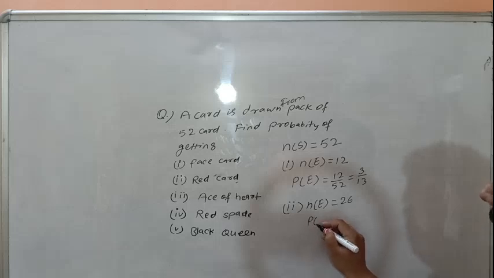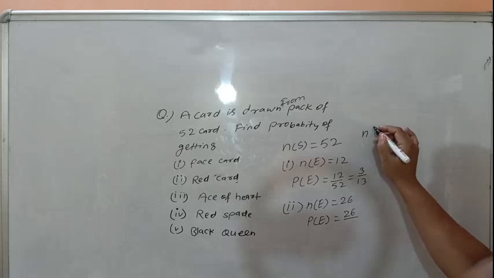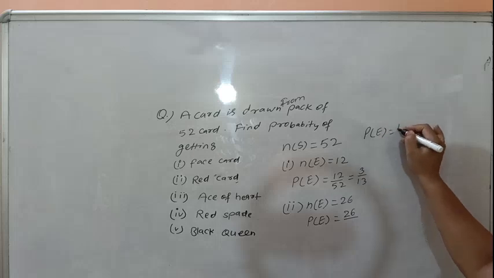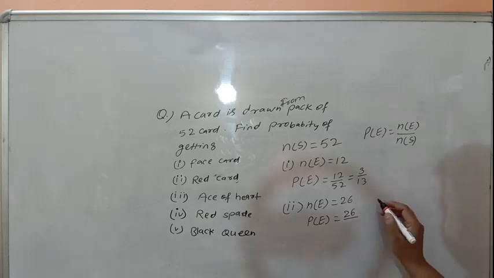The probability of red card is 26 over 52. What is the formula? Probability of an event can be written as number of favorable outcomes, that means number of events, upon number of sample space or number of outcomes. This will be 1 by 2.